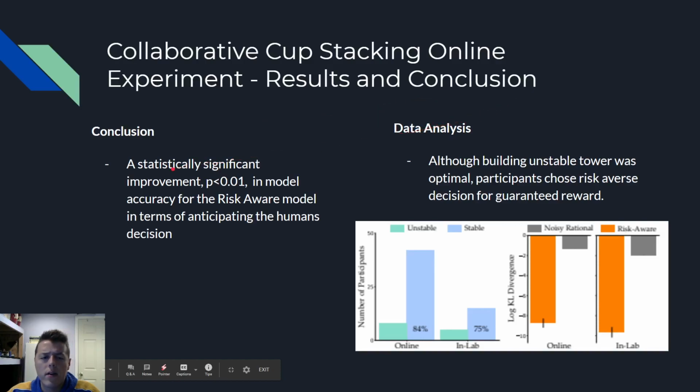What are the results? Well, we have a statistically significant improvement with the noisily rational model. You can see that here, we're using the KL accuracy metric again. And you can see that the risk-aware model just absolutely destroyed the noisily rational model. It wasn't even close. And so let's go to the next one.